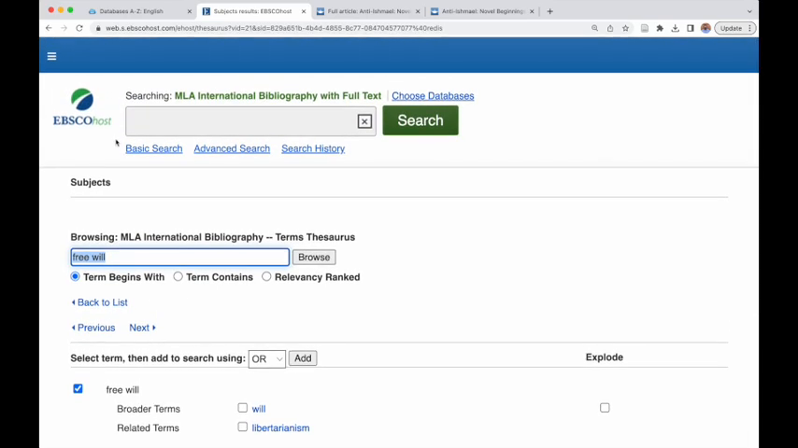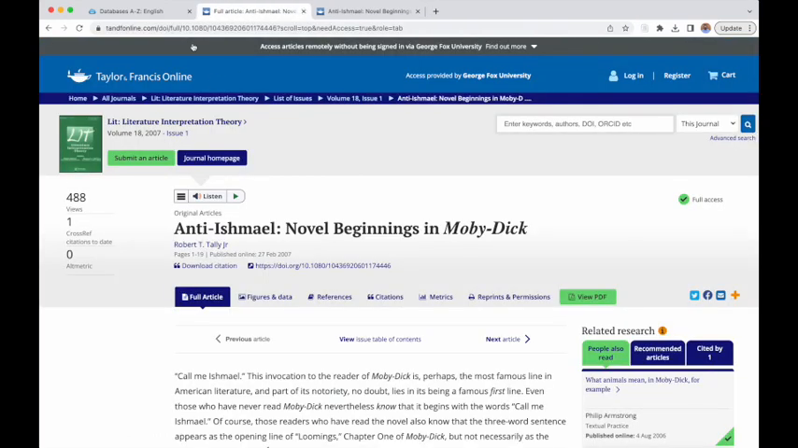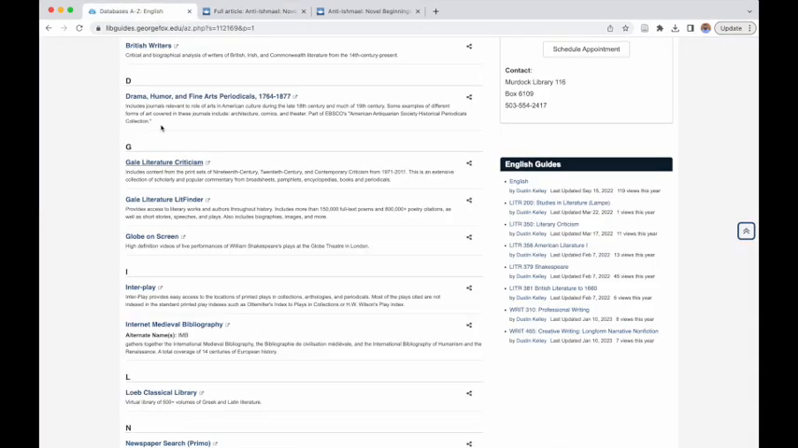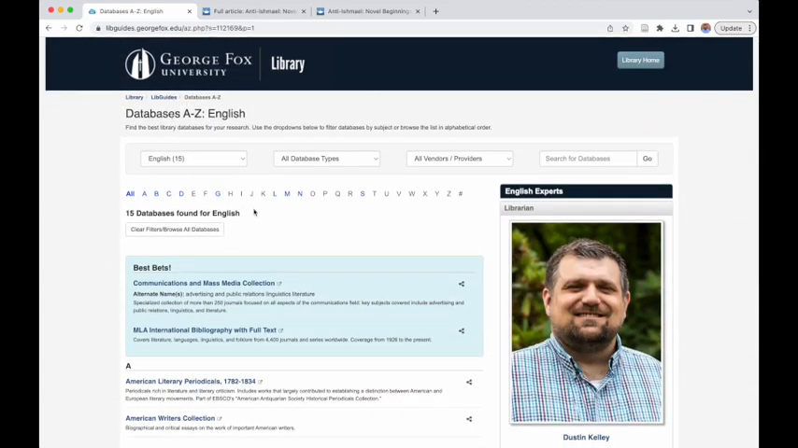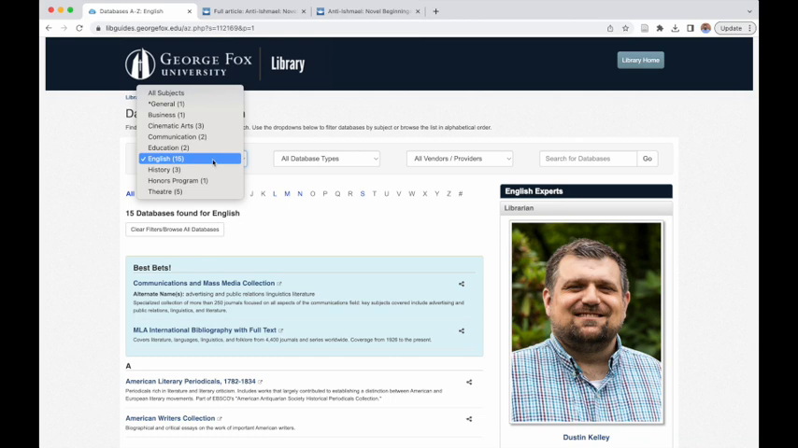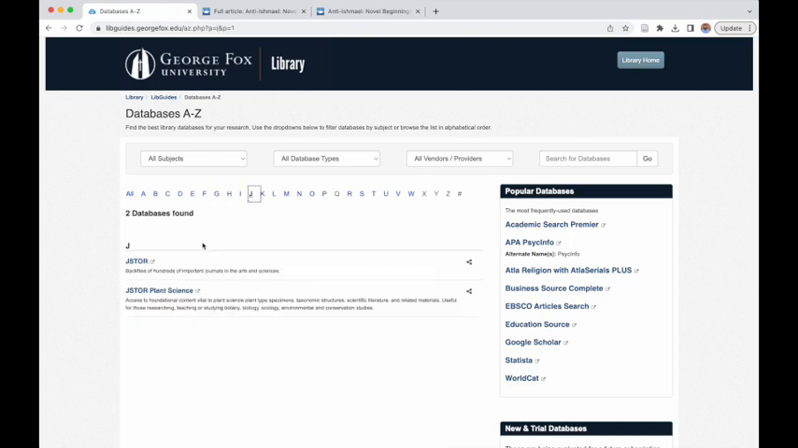I'm going to stop there. That's just a brief intro into MLA. Another database that I did not show you, unfortunately it's not listed here on my English database list. I should probably fix that. Probably just because it's more of a general database, but there's a lot of materials in relation to literature, and that's JSTOR. So I'm going to find that in my A to Z list, limit it by J, and you get to JSTOR.